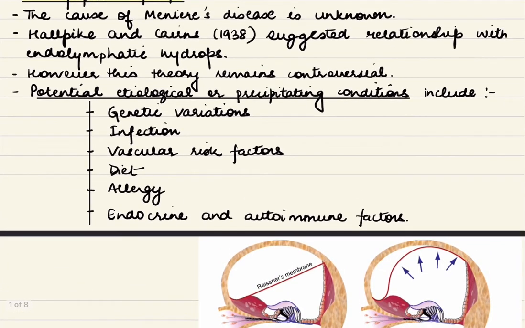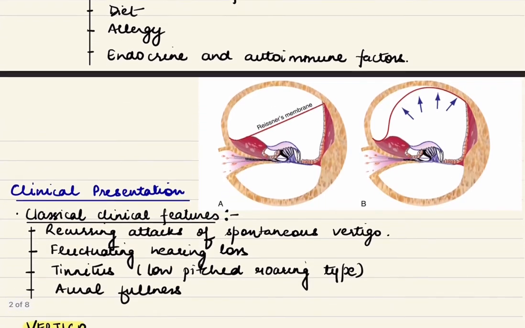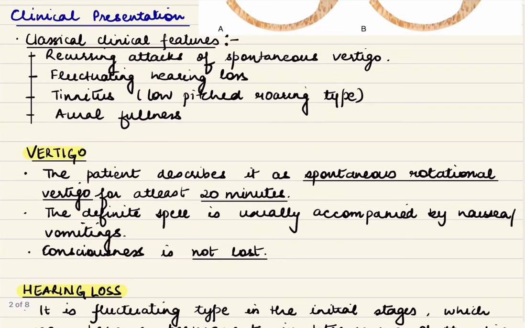Now coming to the predisposing or the precipitating factors, they may be genetic variations, infections, vascular risk factors, a high salt or an increased caffeine diet, allergies, and endocrine and autoimmune factors. Now, coming to the clinical presentation, the classical features are recurring attacks of spontaneous vertigo, fluctuating hearing loss, tinnitus, which is classically low pitched and roaring type, along with aural fullness.